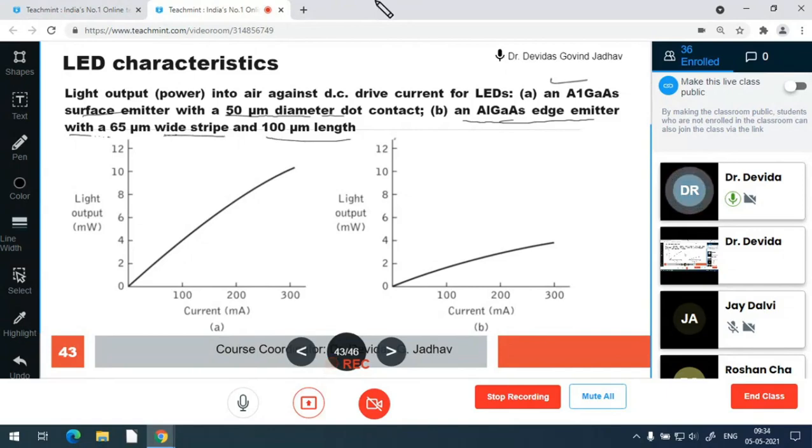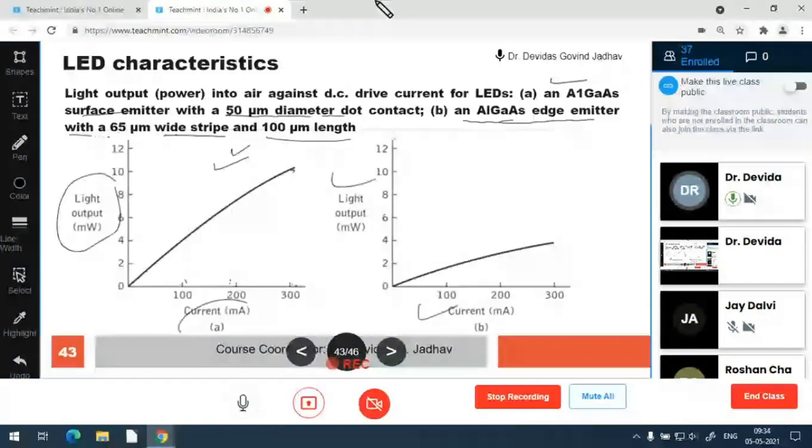Okay. Due to the 100 micrometer length, there is reabsorption and the output reduces. Whereas the surface emitter has more divergence and less directivity. So this is the light output against current, with current and light output on the X and Y axes. For 100, 200, 300, if you observe in the surface emitter, there is a large intensity, light output in milliwatts, higher output power, whereas in the edge emitter, for the same 100, 200, 300, the power is lower.